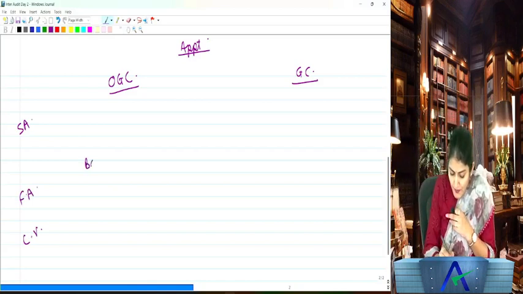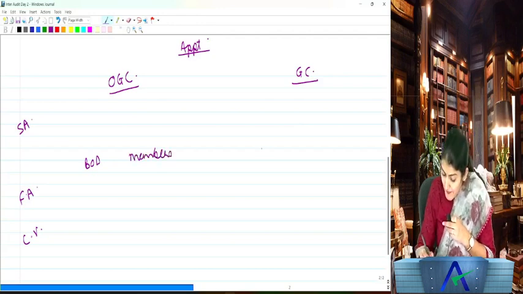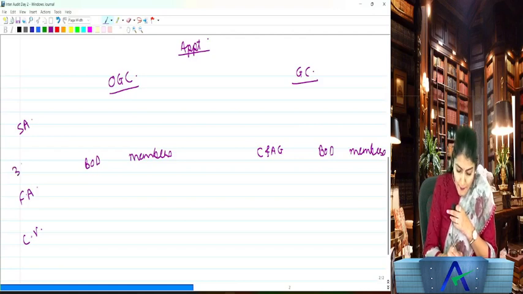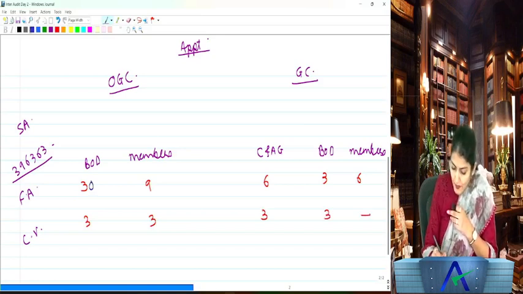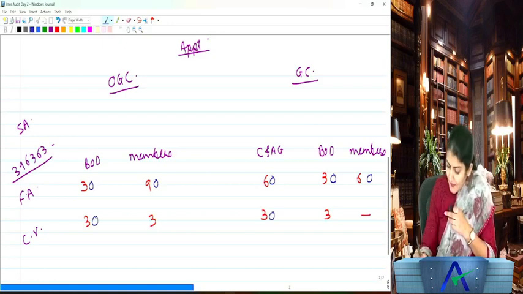And for the first auditor and casual vacancy, we write down over here BOD, members. Then we write down over here the C and AG, the BOD, board of directors and the members. Okay. And then after that we have a number. What is the number? 30, 90, 60, 30, 60, 30, 3, 30, 30 and then dash. Okay. Right. So 30, 90, 60, 30, 60, 30, 3, 30, 30.